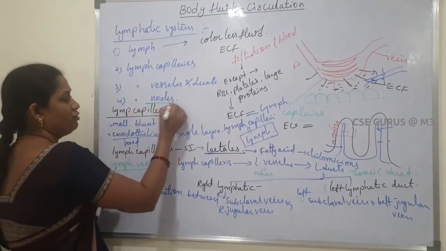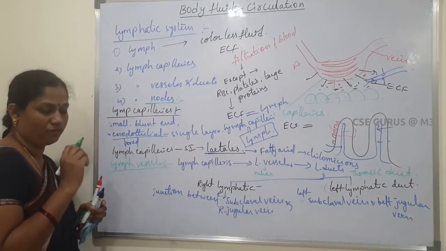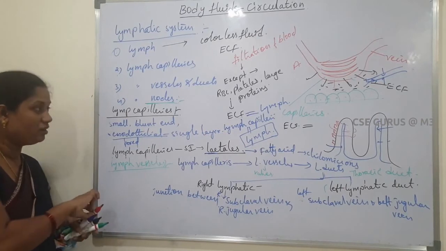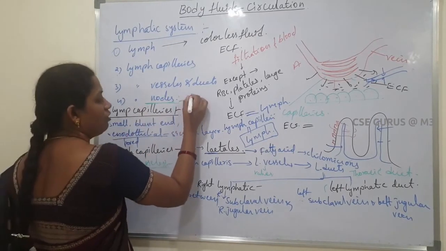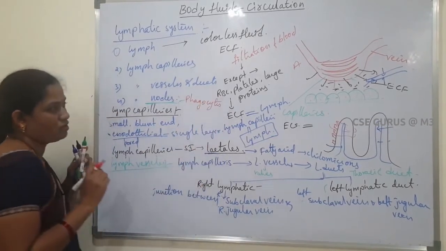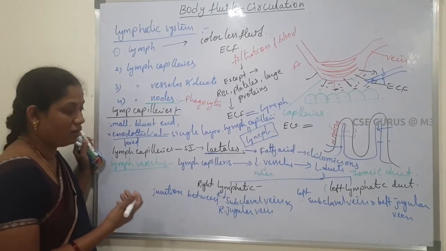Next, lymph nodes. In our body, some patch-like structures are present. They are called lymph nodes. The lymph nodes especially have phagocytes. These phagocytes destroy the harmful microorganisms in the lymph.